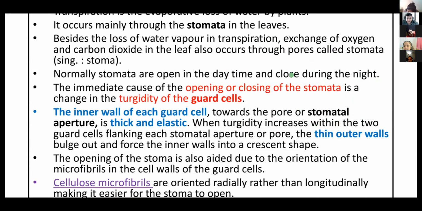So the inner wall of each guard cell towards the pore or stomatal aperture is thick and elastic. Turgidity increases when water molecules enter into the guard cells.